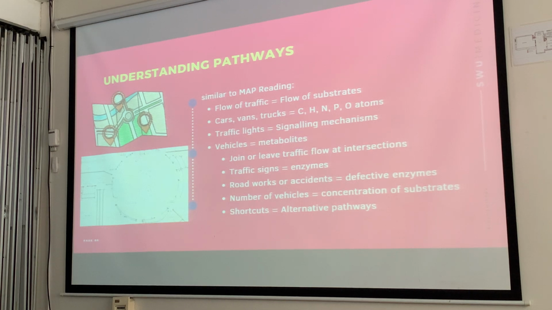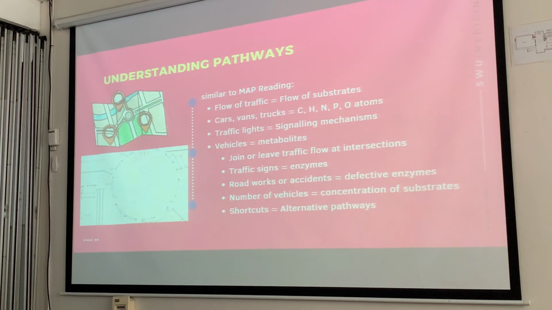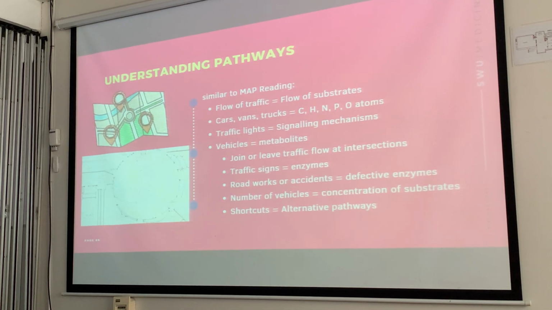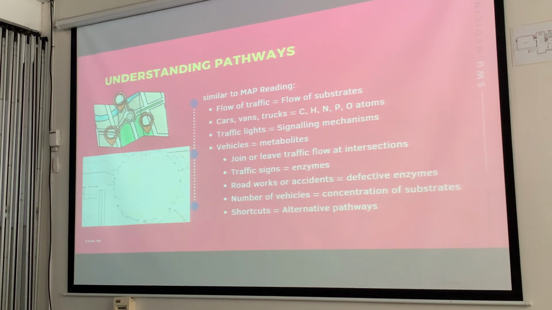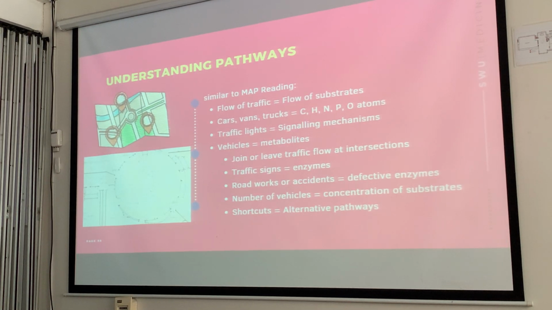So, now let's go into the cellular level. First think of cars, vans, or trucks, and then compare them with the numerous elements or atoms. We have carbon, hydrogen, phosphorus, and oxygen atoms, and these are just flowing as component parts of the substrate molecules in the pathways.